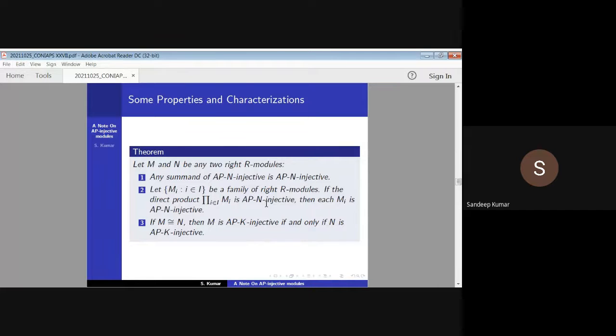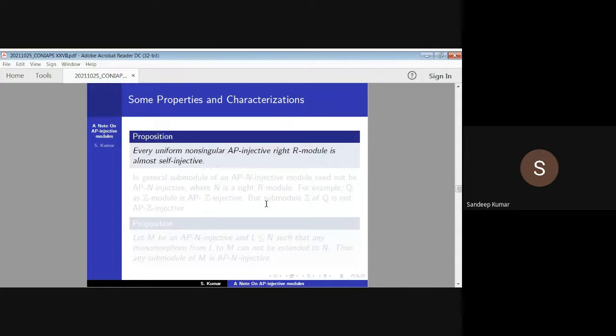Some results: let M and N be any two right R-modules. Then any direct summand of an AP-N-injective module is AP-N-injective. Let Mi be a family of right R-modules. If the direct product of the Mi is AP-N-injective, then each Mi is AP-N-injective. If M is isomorphic to N, then M is AP-K-injective if and only if N is AP-K-injective. Every uniform non-singular AP-injective right R-module is almost self-injective.